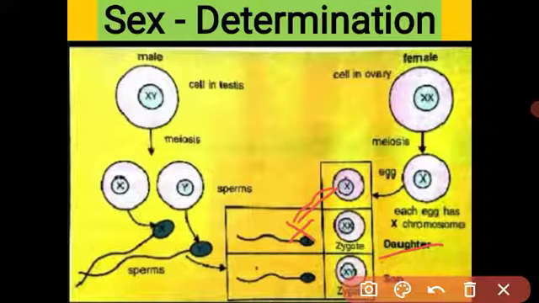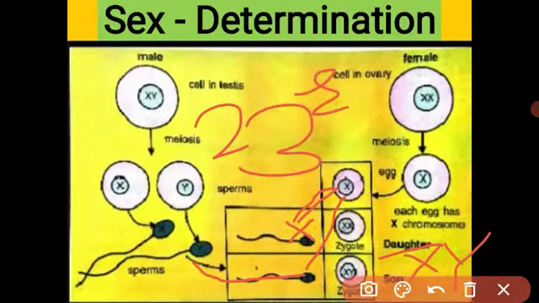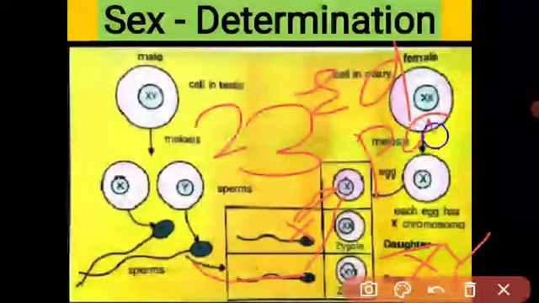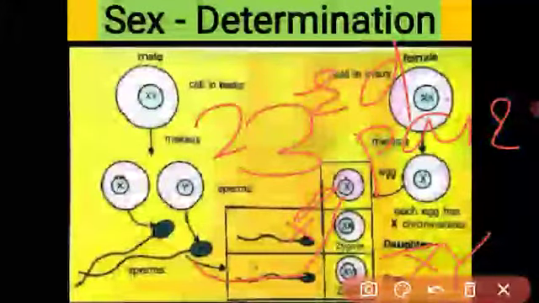Got it? And when the Y chromosome fuses with the X chromosome, what is the pair? XY. And by the fusing of the XY pair of chromosomes, a baby boy will be produced. Got it? So the 23rd pair of chromosomes determines whether the offspring will be a boy or a girl.